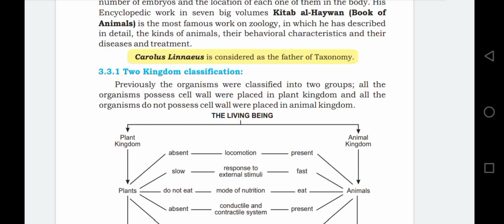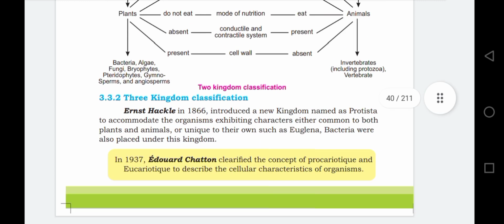Bismillahirrahmanirrahim. Students, before this we have discussed the history of classification, and Carolus Linnaeus is the father of taxonomy, and we have discussed the two kingdom system made by Carolus Linnaeus. The basis or foundation of Carolus Linnaeus's two kingdom system is whether the cell wall is present or absent. This system was ignored on the basis that there was no concept of prokaryotic and eukaryotic organisms. So Ernst Haeckel made the three kingdom system.